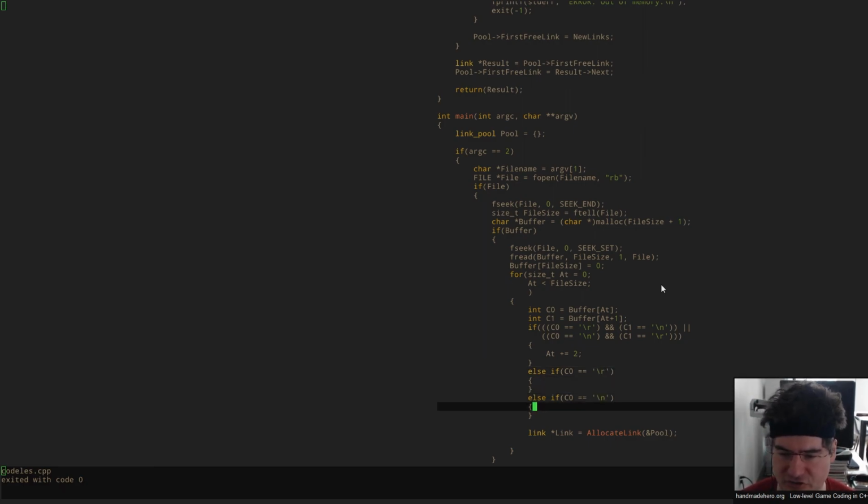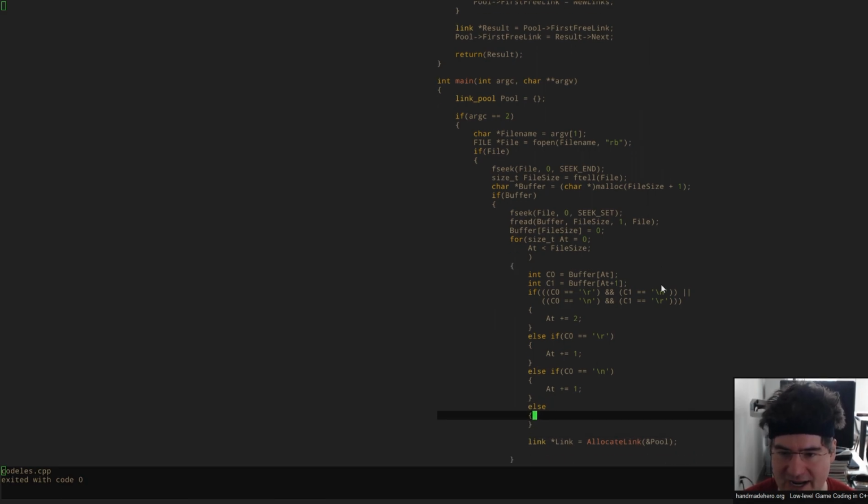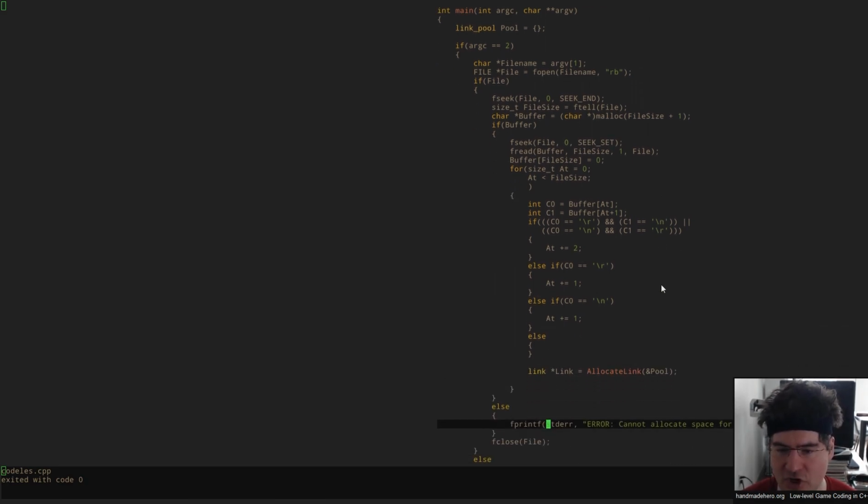So we check just our C0 to see if we have a \r or a \n. And in those cases, we do want to go ahead and move forward by the 1. So those are our line ending checks. That lets us know whether we've hit a line ending. In all other cases, we have not hit a line ending. And so in that case, we can just go ahead and skip where we're at.